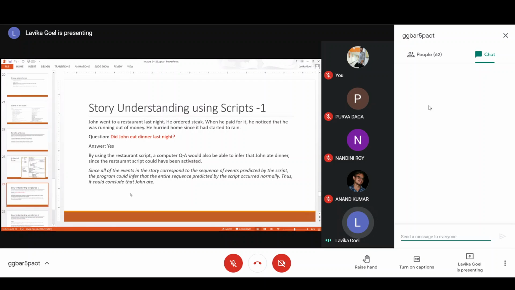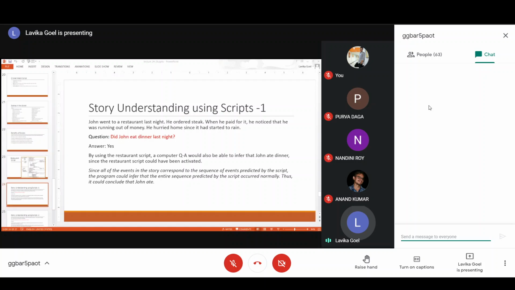Now one question which this restaurant script can answer is, basically, we are trying to understand what is the benefit of using scripts. So let us talk about a story. The story is: John went to a restaurant last night. He ordered steaks. When he paid for it, he noticed that he was running out of money. He hurried home since it had started to rain. So this is your story. Now, can you tell from this story, did John eat dinner last night?